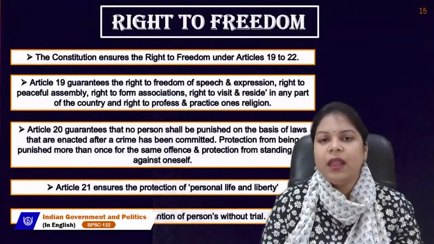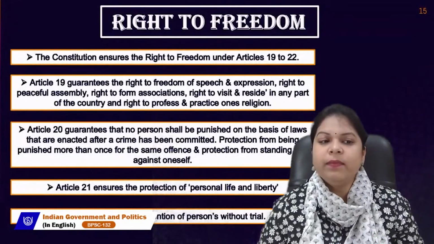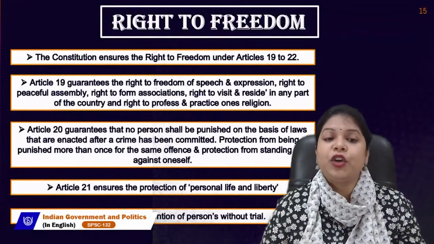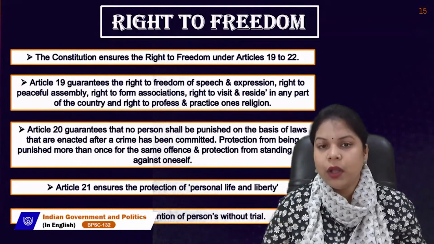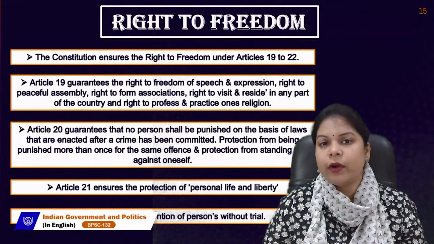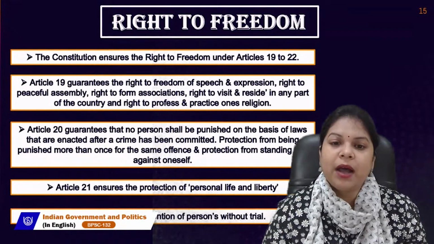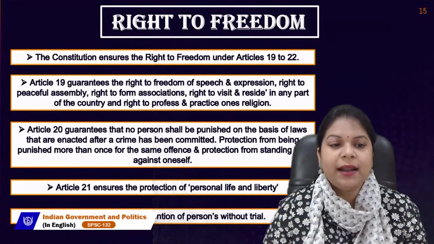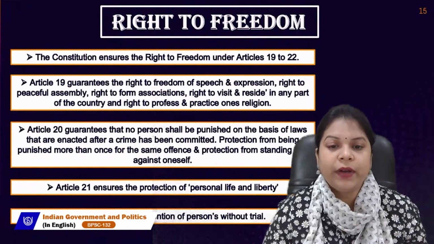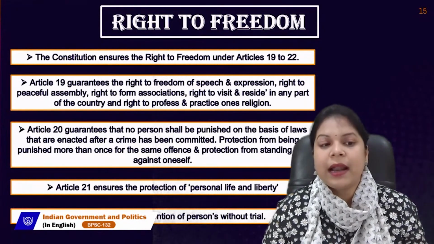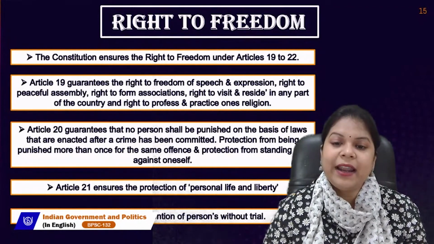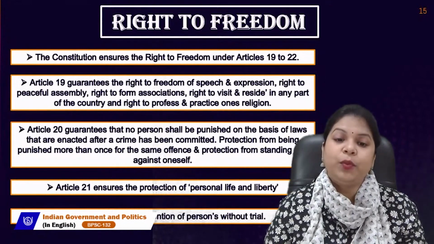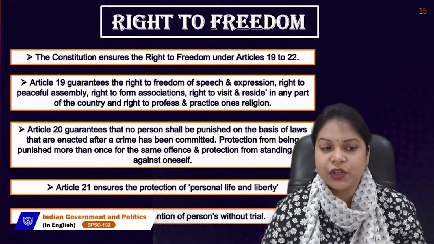Next comes the right to freedom. The Constitution ensures the right to freedom under Articles 19 to 22. So, starting from 19 to 22, the right to freedom is provided to us. Article 19 guarantees the right to freedom of speech and expression, right to peaceful assembly, right to form associations, right to visit and reside in any part of the country, and right to profess and practice one's religion.